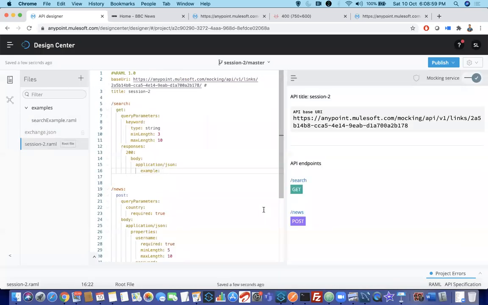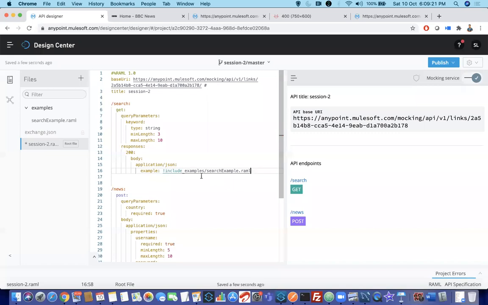For that you have a syntax called hash include. Even if you don't know the syntax, just type hash in, and there is an auto pop-up showing hash include. Where is my search example file? Within examples.